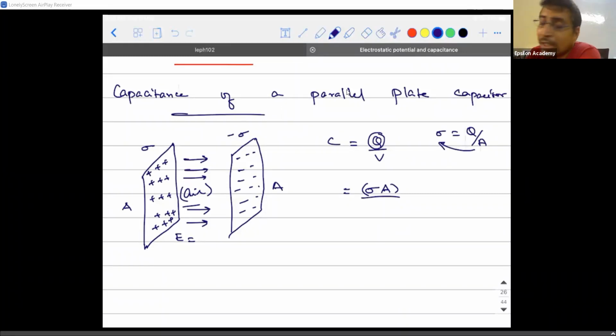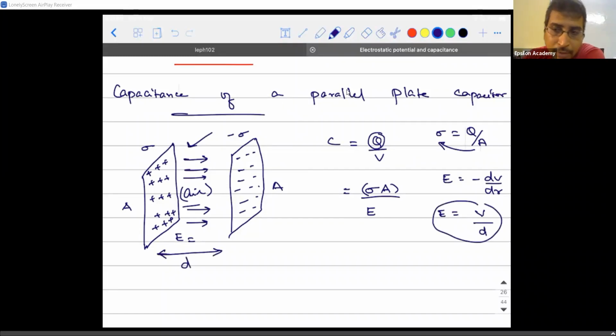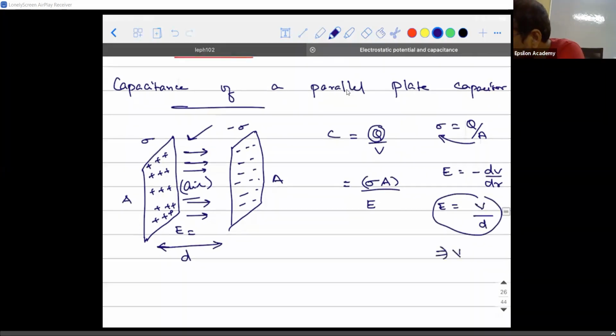Divided by, whenever there is a constant electric field existing between the plates, then V can be written as E into d. We know that E is equal to minus dV by dr. Do you guys remember this? I told you it's a very important expression. It's called the negative of the potential gradient. If I ignore the minus sign, the minus sign indicates that the electric field is from higher to lower potential. Since I have the arrow marks here already, I'm ignoring the minus sign. So the potential difference between the plates is V, and if I say the separation between the plates as small d, then E is equal to V divided by d. From this I can write V is equal to E into d.